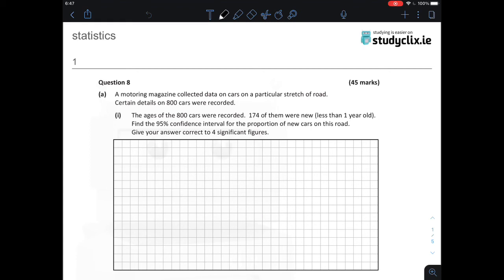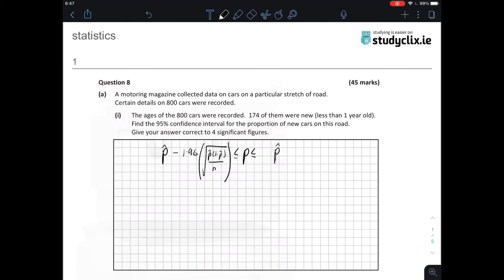To write our 95% confidence interval, we are going to be estimating the population based on our data. So that will be the population proportion minus 1.96 times our standard error of a population proportion, which in our log tables is given as the square root of p hat times 1 minus p hat all over n.